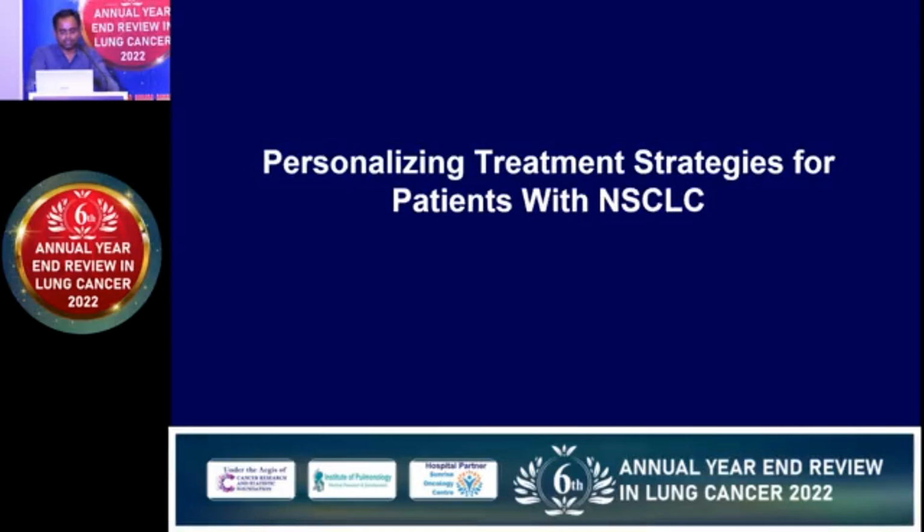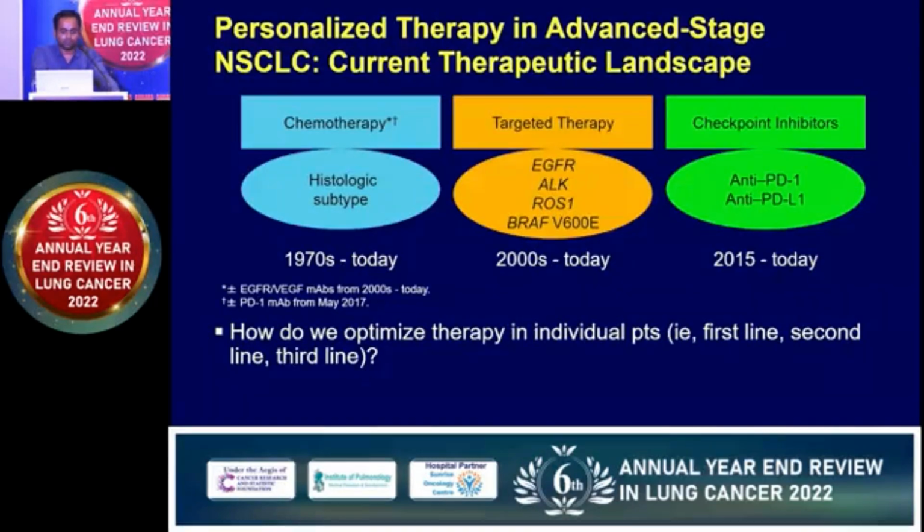So after the diagnosis, lung cancer is a unique example of personalizing treatment, because as we have shown, if you go molecular-wise, there are at least 16 types of lung cancer based on the driver mutation genes detected. So for this there are now personalized treatment options.